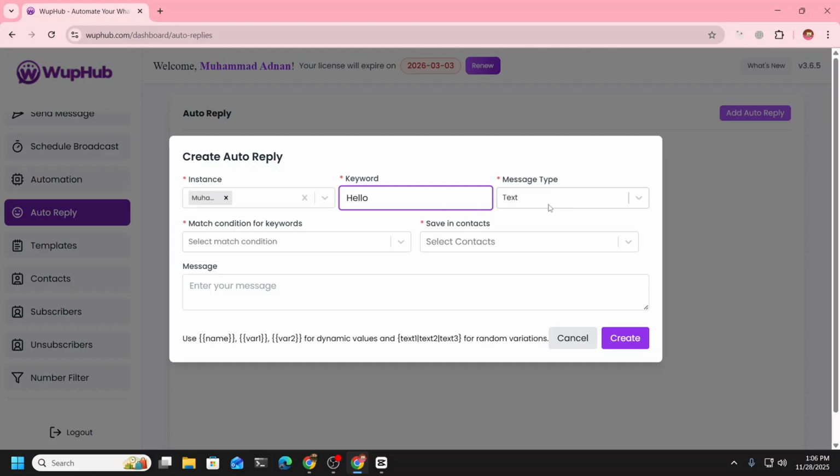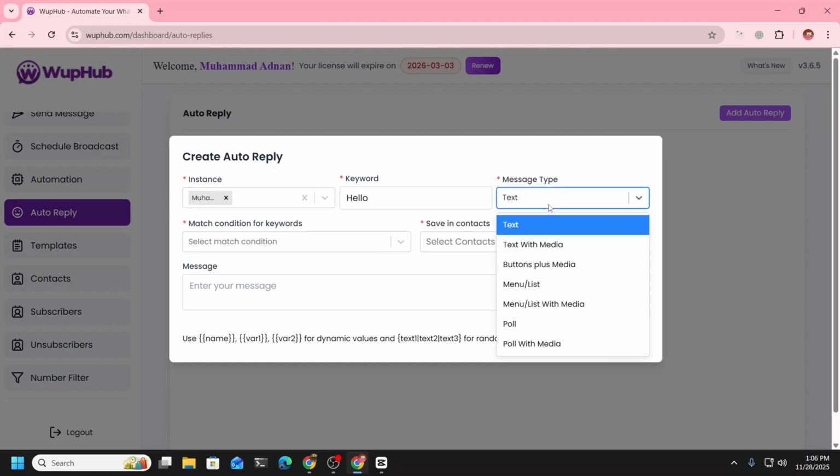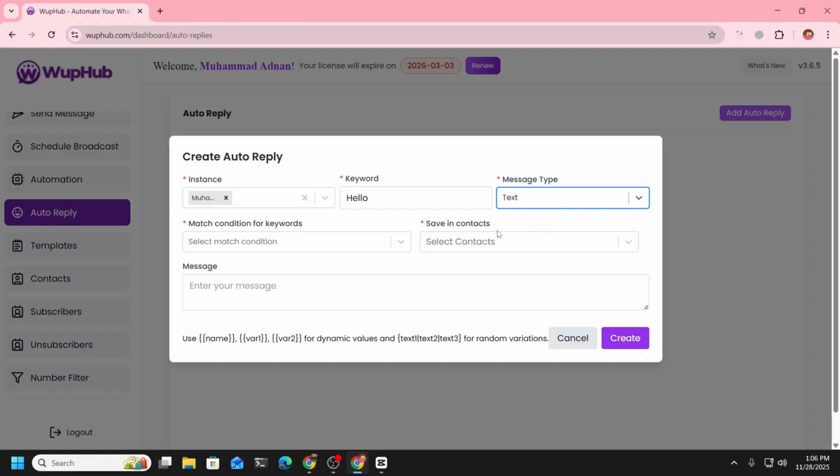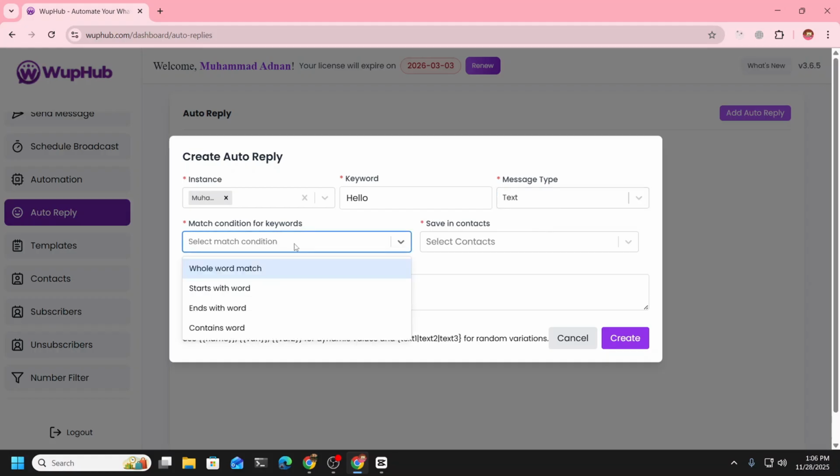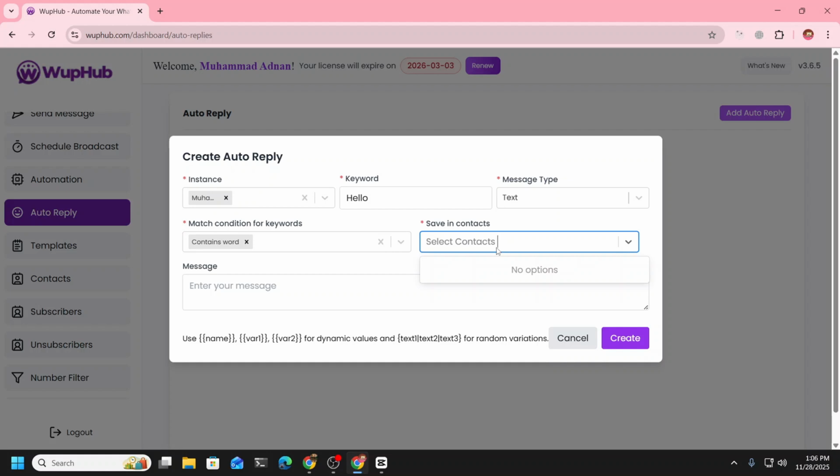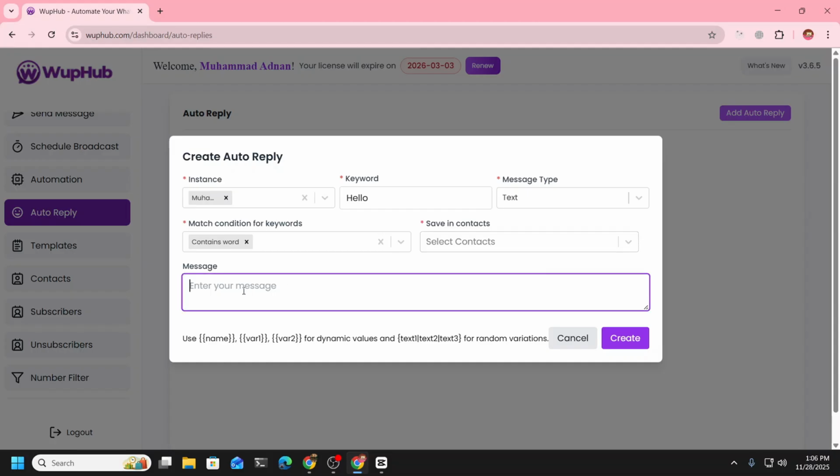and you put the message type here. For now, let's go with just text. Here you set conditions, whether the whole word should match, the sentence should start with that word, the message should end with that word, or it should contain that word, or anything. Here you can save that specific word into a specific contact list. I will show that later. For now, let's go on.